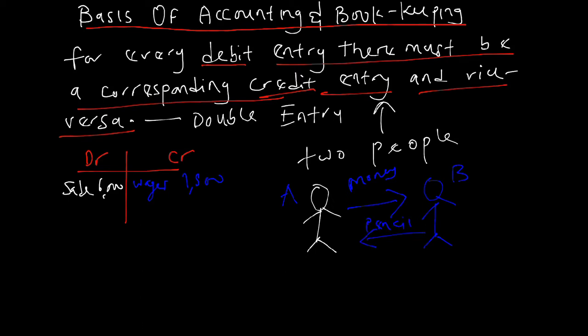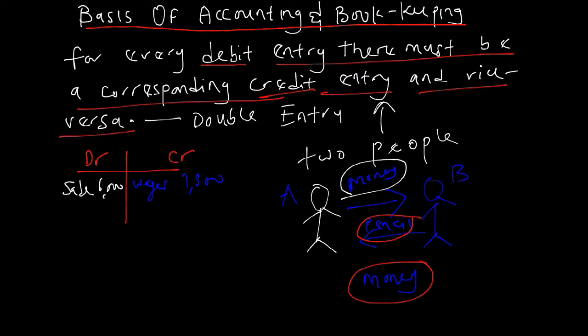So, money is going to Mr. B. Pencil is coming to Mr. A. And in accounting, we don't deal with goods, we deal with money. Where the money is going to, that's what we are concerned with, not where the goods is going to.